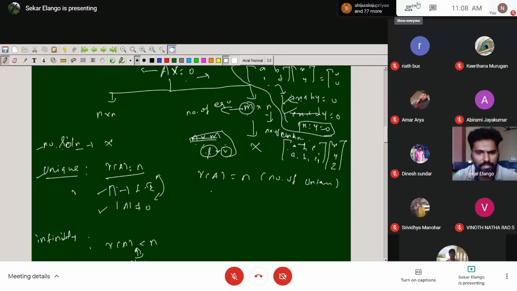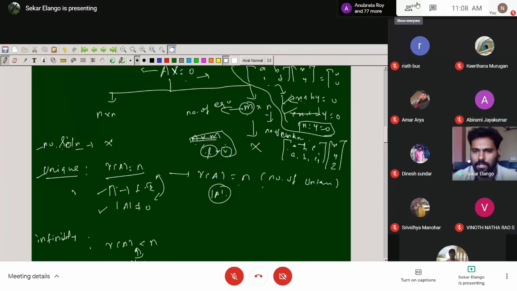Here you cannot take the determinant, because we only discuss the determinant for square matrices. This is for a rectangular matrix, so we cannot discuss the determinant in this idea. But we can discuss the left inverse and right inverse idea. Whether the left inverse or right inverse exists, I can discuss in the next section. So rank of A equal to N gives the unique solution.